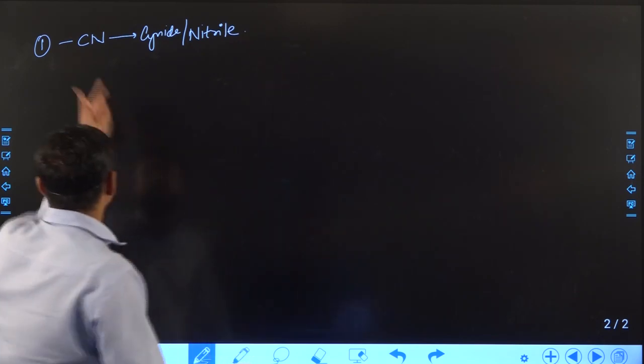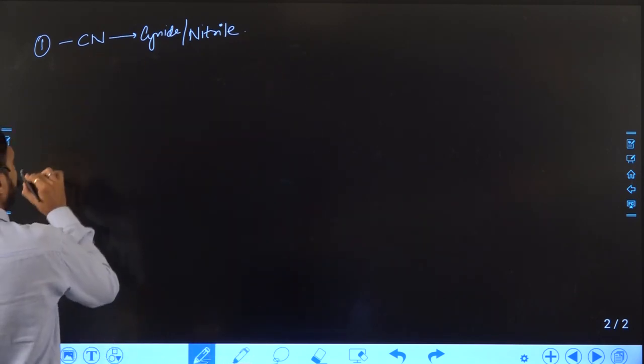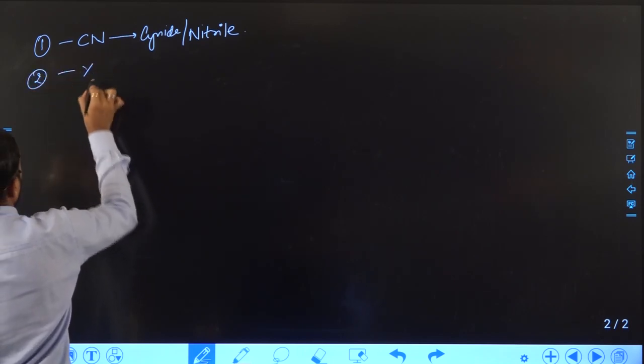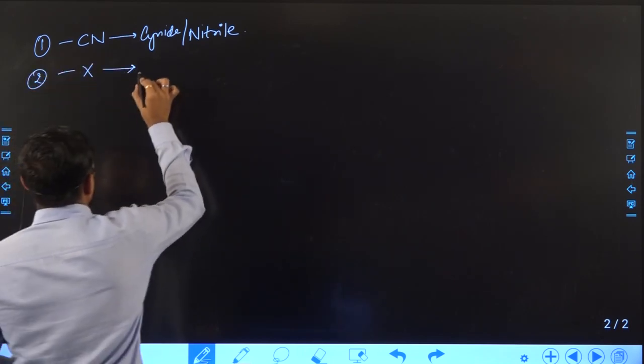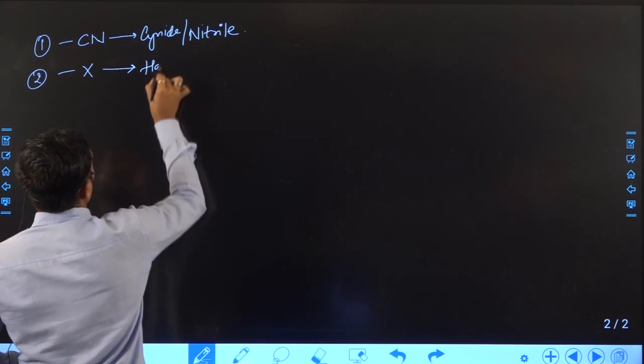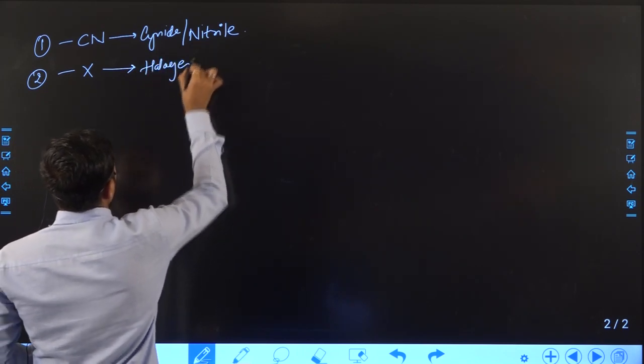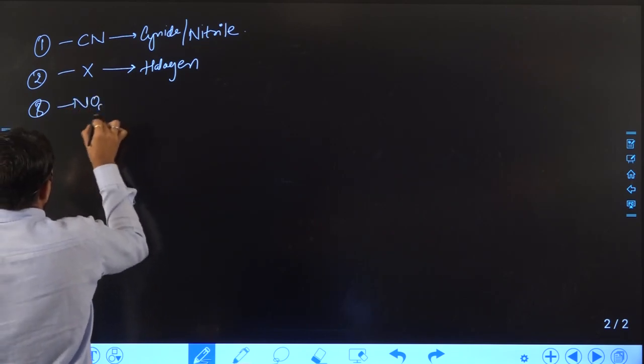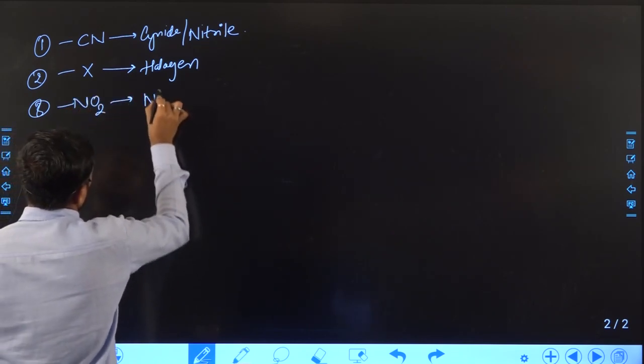Right, the CN functional group is known as cyanide or nitrile, but you can see here oxygen is absent. Next is halogen, known as the halogen functional group. Third one is NO2. NO2 is nothing but the nitro functional group.